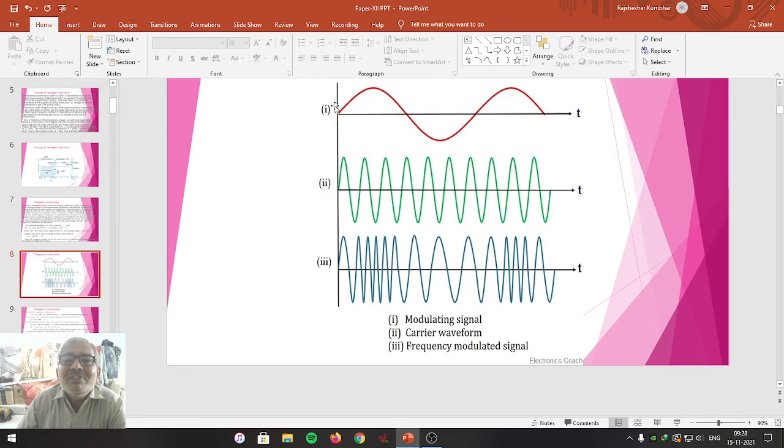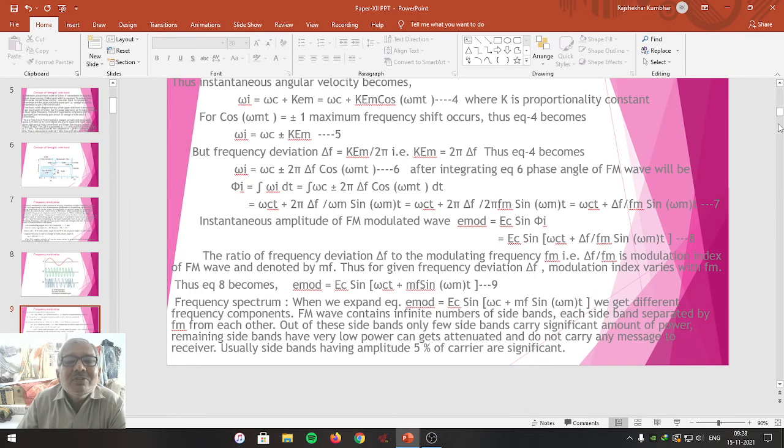Equation 1 represents the modulating signal. Equation 2 represents the carrier wave. Equation 9 represents the modulated wave that indicates how the frequency modulation takes place. Friends, that's all about the mathematical analysis of frequency modulation.